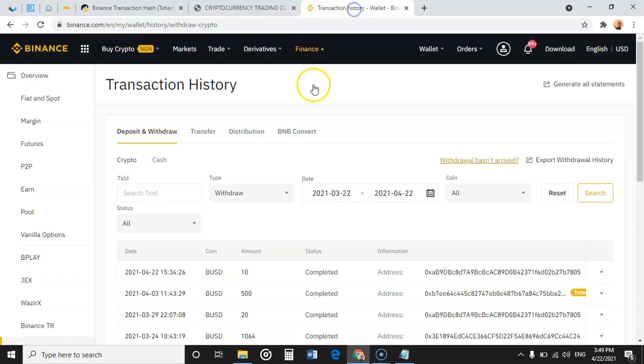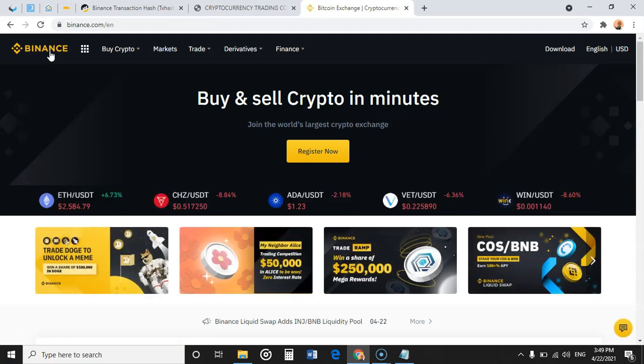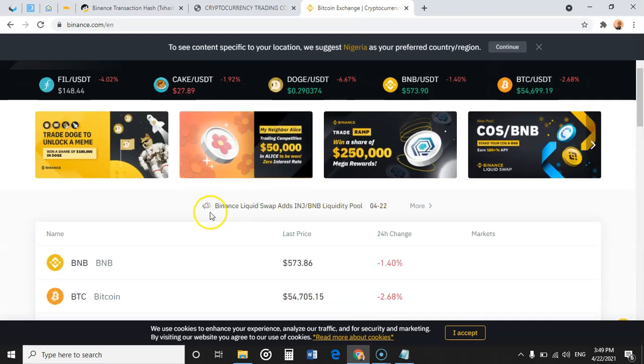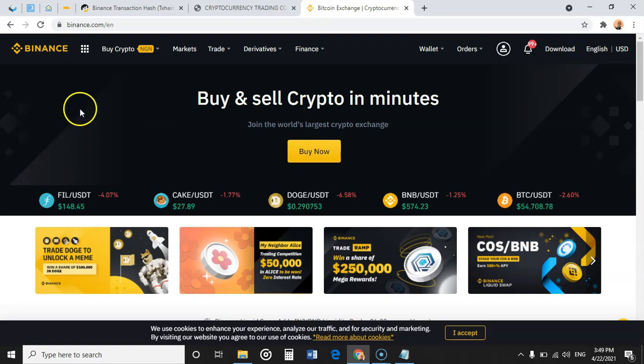Real quick, I'm going to go into the interface. From the interface, you have access to quite a number of tools. Now this is the overview. This is how the Binance platform looks any day.